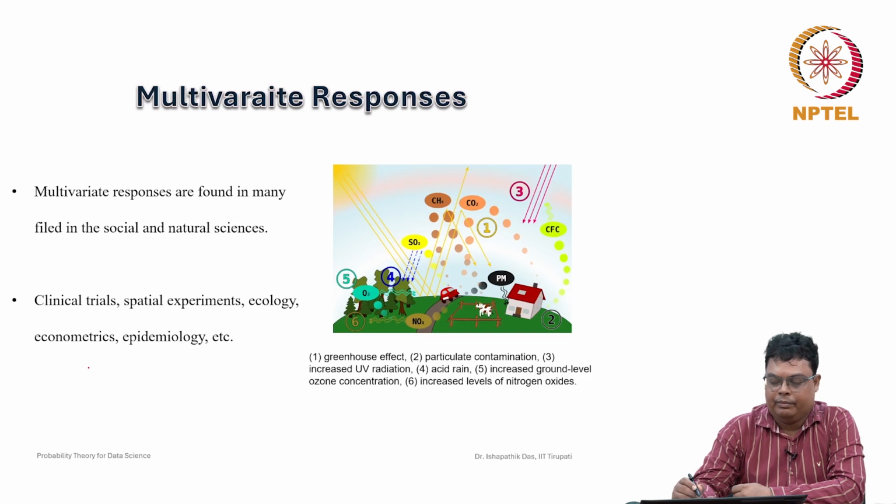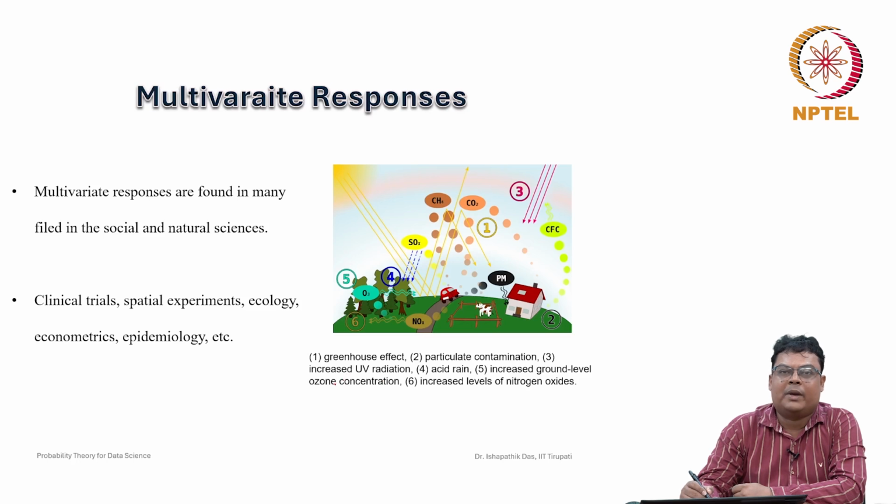So explaining many quantities like the amount of carbon monoxide in the air, the amount of carbon dioxide, the amount of nitric oxide, like here you can see SO2, SOx, PM 2.5, PM10. To explain that, like here greenhouse effect, particulate, contamination, we need to consider more than one variable to explain this phenomenon.